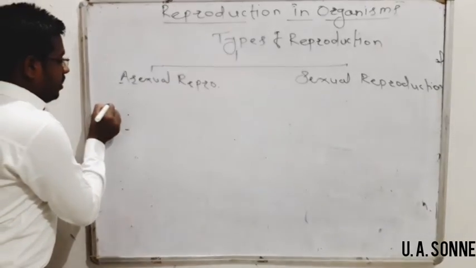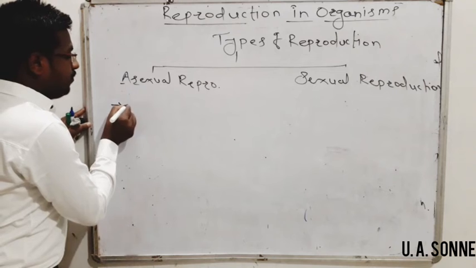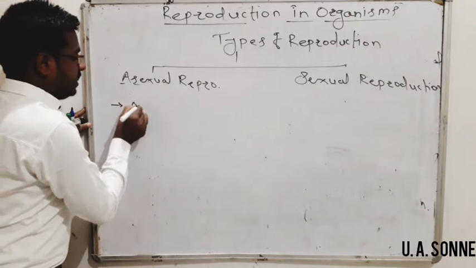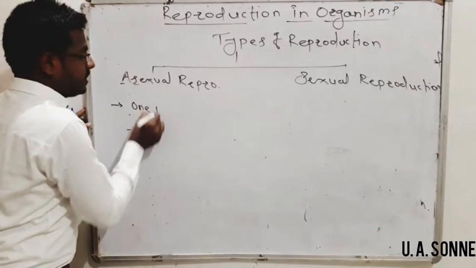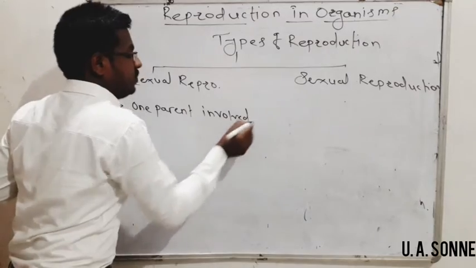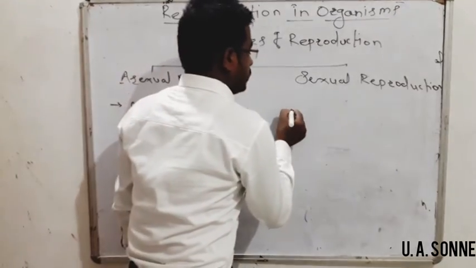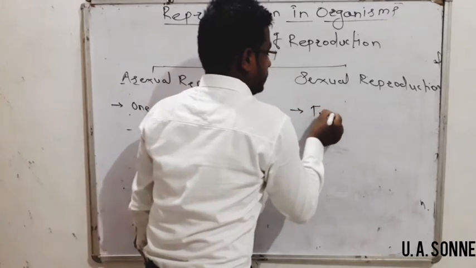Here this asexual reproduction contains only one parent. How many parents are involved? One parent. In sexual reproduction, two parents are involved.